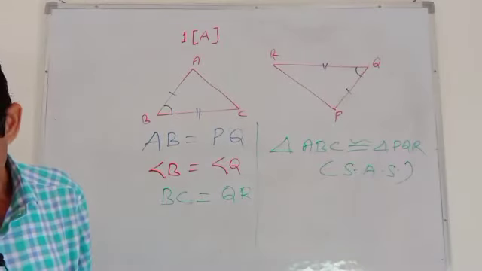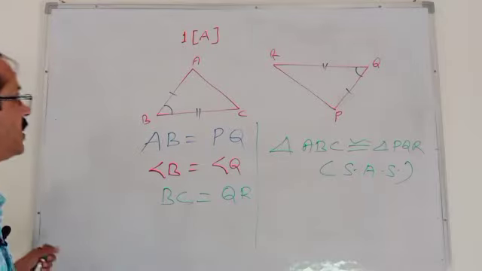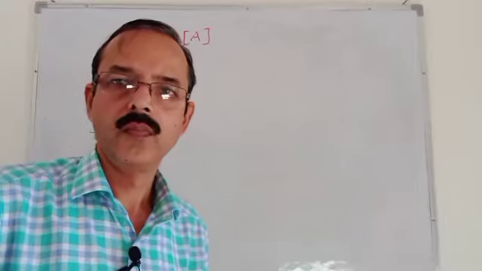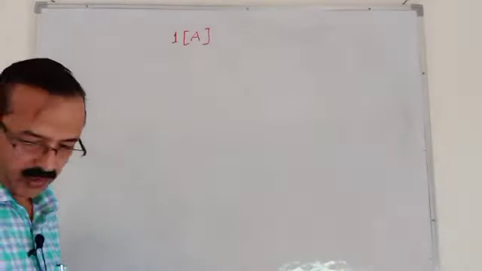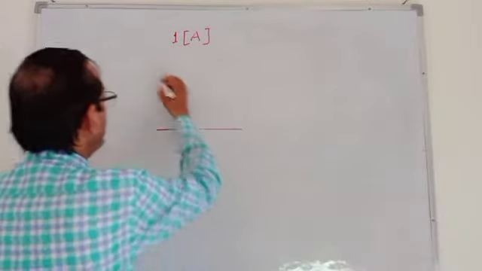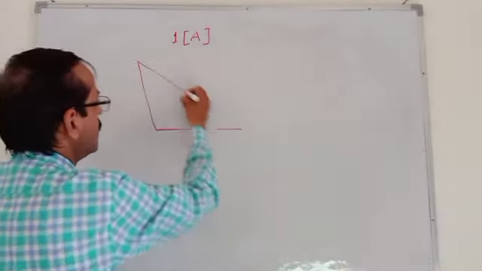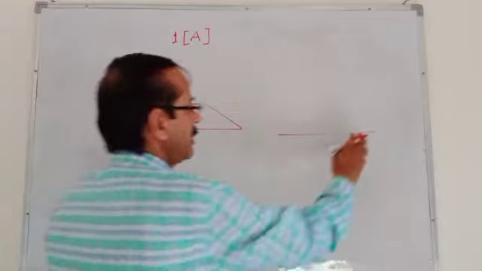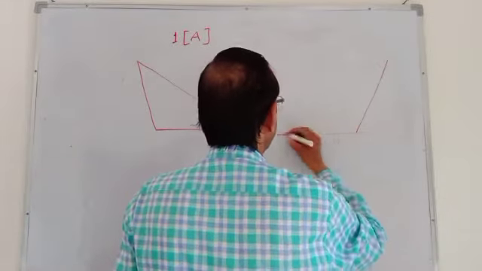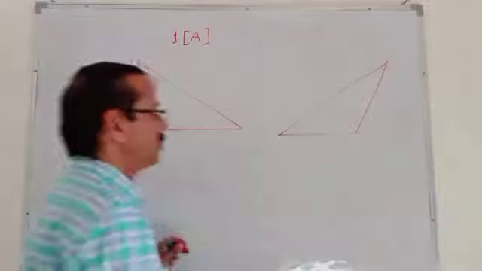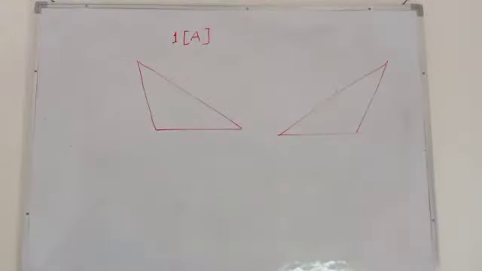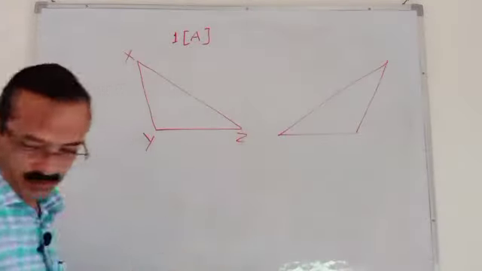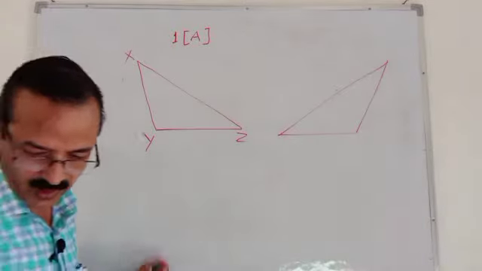Let's see another diagram given. In part B, two diagrams are shown. This is triangle first, and this is another triangle. How to say congruent? XYZ and MLN.